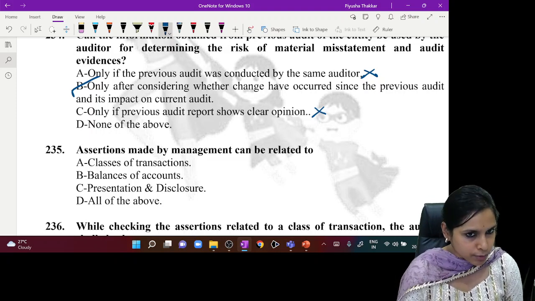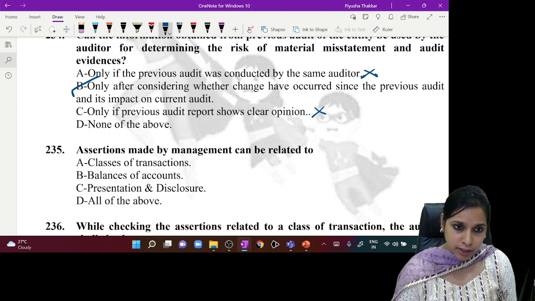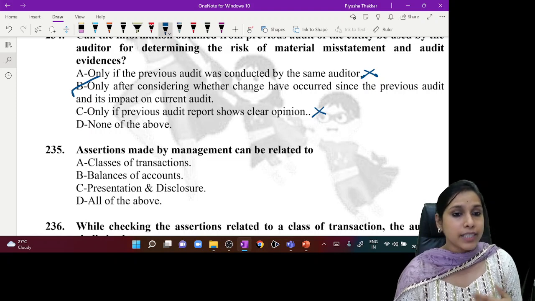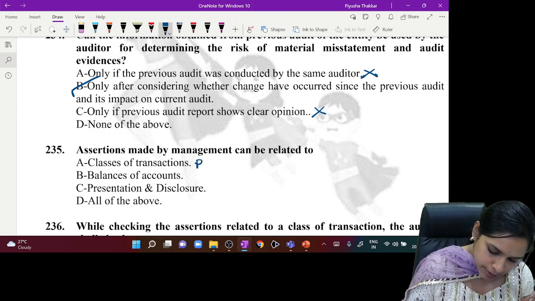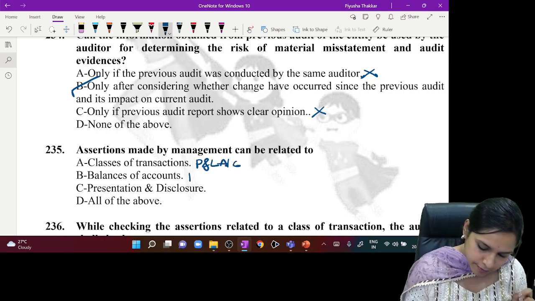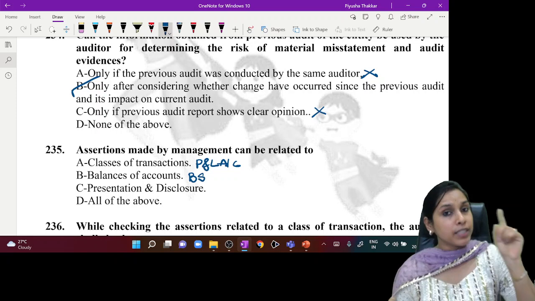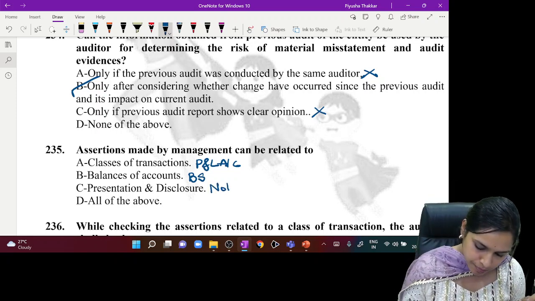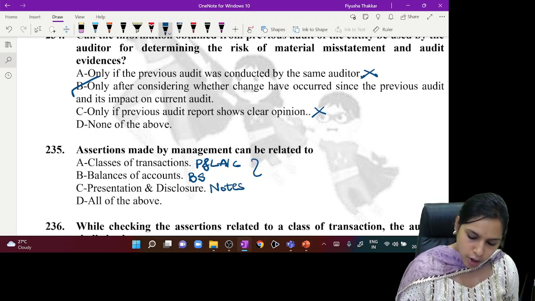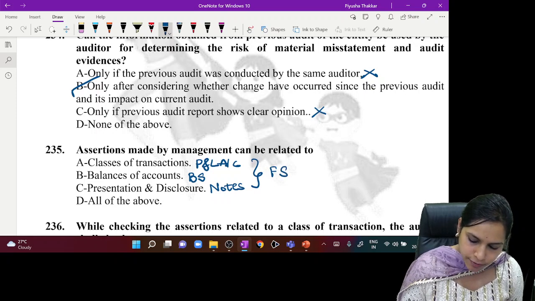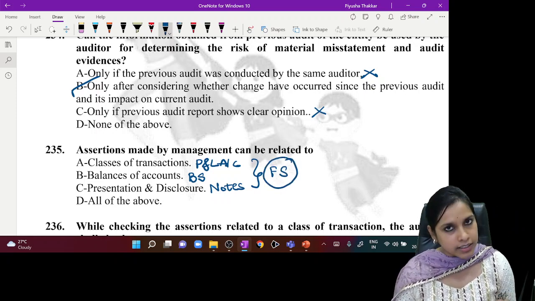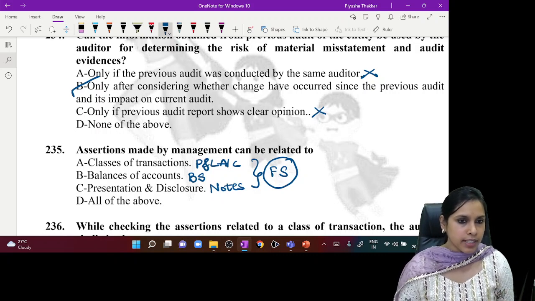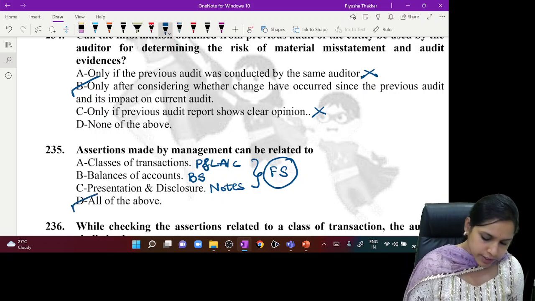Assertions made by the management can be related to classes of transaction, balances of accounts, presentation and disclosure. When we speak of classes of transactions, we are referring to the P&L account. When we speak about balances of accounts, we are referring to the balance sheet. And when we are speaking of presentation and disclosure, we are speaking of notes. All of these together are nothing but financial statements. An auditor has to report on financial statements entirely. So assertions can be related to all of the above.